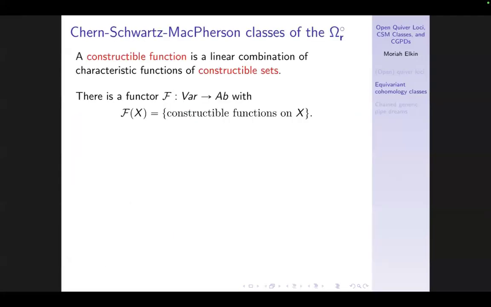Okay, so that was the answer of what class do we associate to the closed things. Just take the associated class. What about these not necessarily closed things? The right thing to consider here is going to be Chern-Schwartz-MacPherson classes.